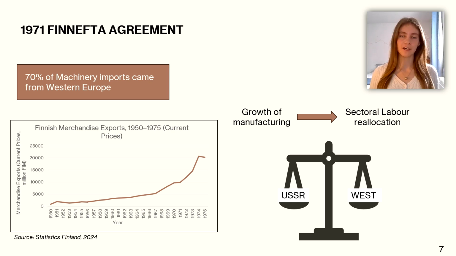While the Soviet side provided demand, Western trade facilitated technological diffusion, given that 70% of machinery imports came from the West. Finland utilized the advantage of backwardness to quickly adopt technology from the frontier, leading to manufacturing growth and therefore labor reallocation. The key to dual trade success was the careful geopolitical balancing act between the two sides, which was impressive given the Cold War division in Europe at the time.